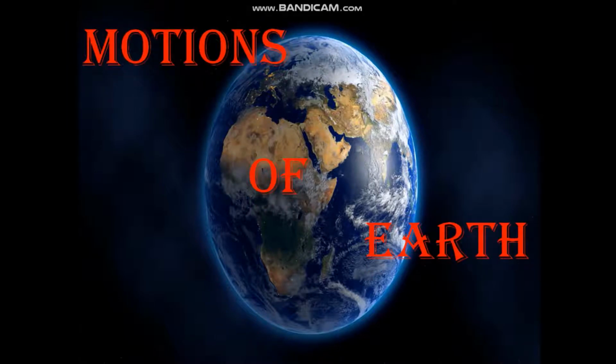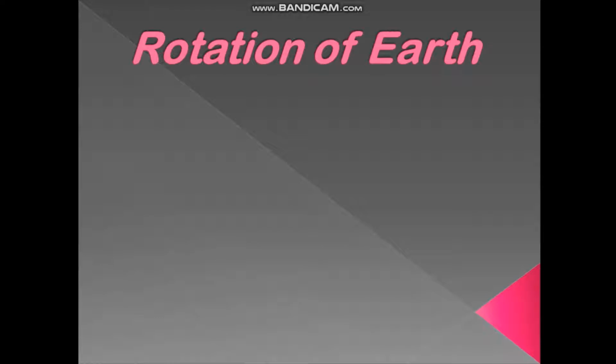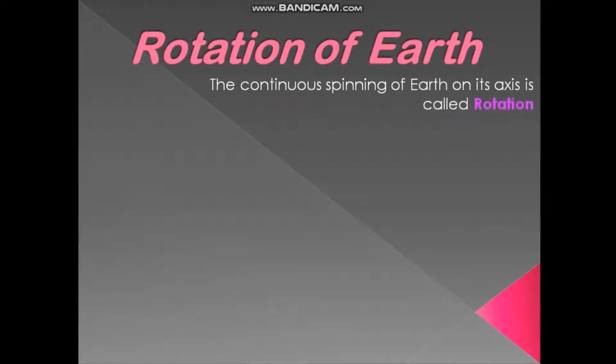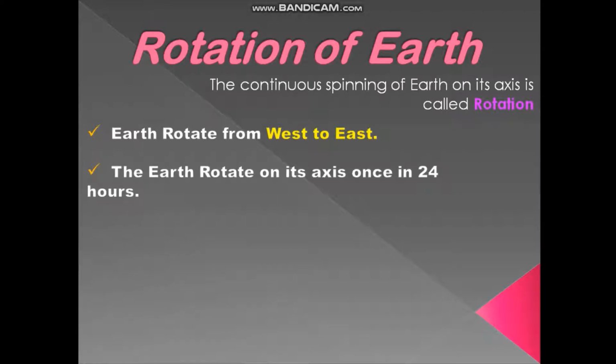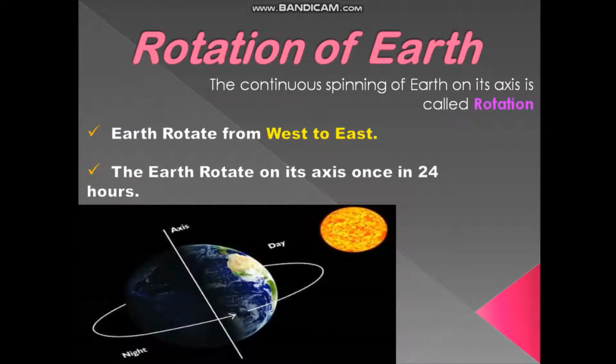Today we will proceed to our next chapter of geography, motions of the earth. As you know, the earth has two types of motions, rotation and revolution. Firstly, we will discuss the rotation of the earth. The continuous spinning of the earth on its axis is called rotation. Earth rotates from west to east. The earth rotates on its axis once in 24 hours.